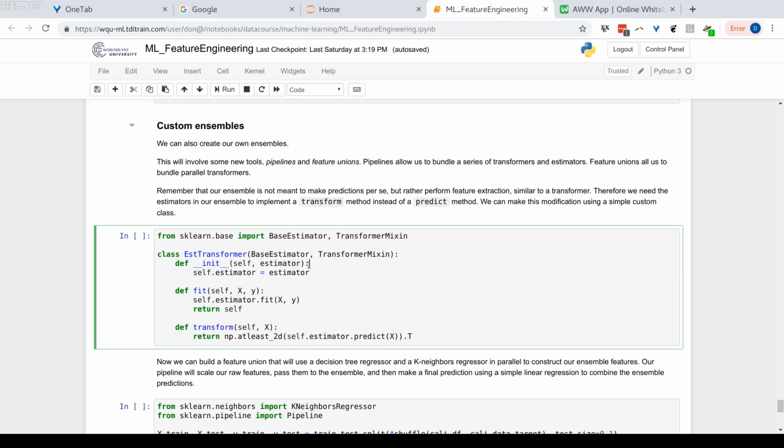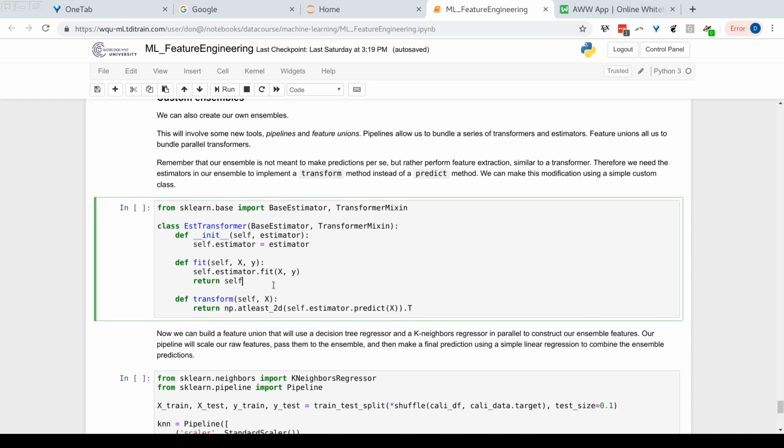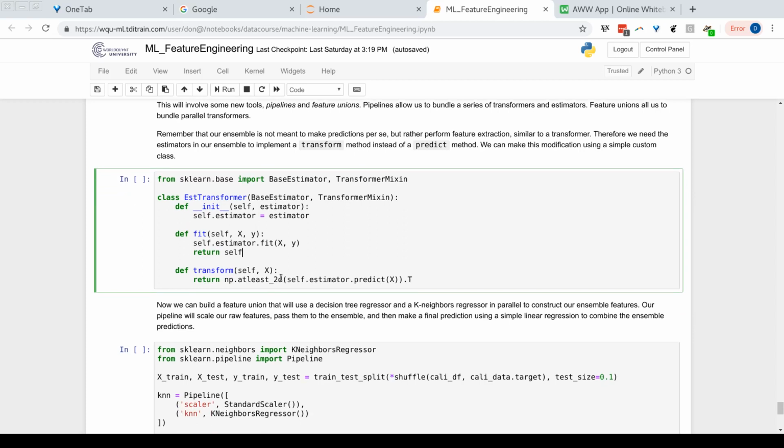The way that this custom transformer works is that we have to pass it an estimator. We have to pass it a machine learning model that it's going to use to generate features. During the fitting process of this transformer, we're going to simply fit that estimator that we passed it. But for the transformation process, we in fact want to use the predict method of the estimator, of the predictor. Remember, those features that we generate are the predictive values from that specific model. So that's why we're going to use the predict method.